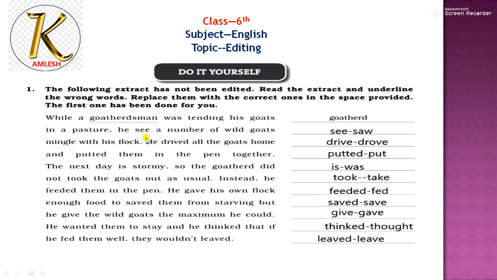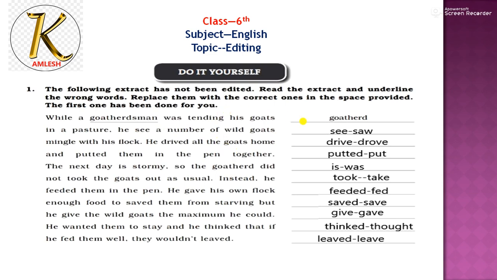In the pasture, he see a number of wild goats. So now see is the present form of the verb. We are to use the past form of the verb because this paragraph is not about the present tense. It is about the past. This thing is over. For all the things which we tell about the past, about telling any story, about telling any incident which has happened in the past, we use the second form of the verb.